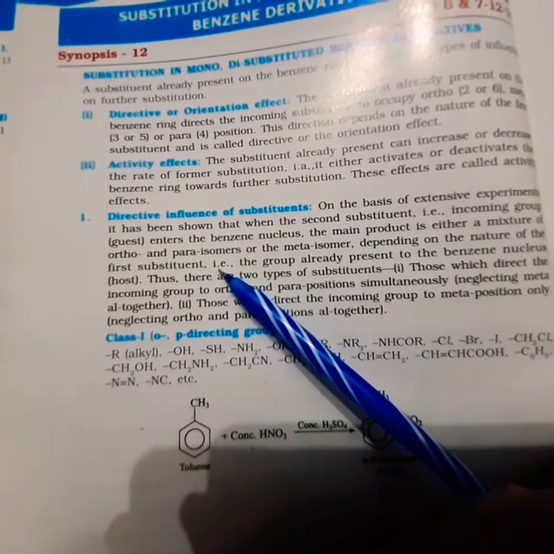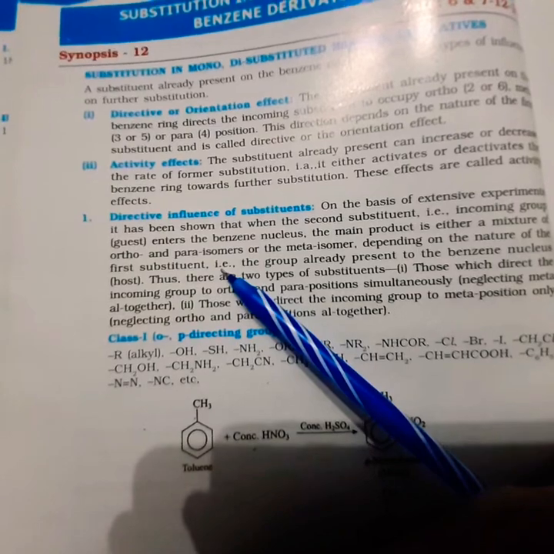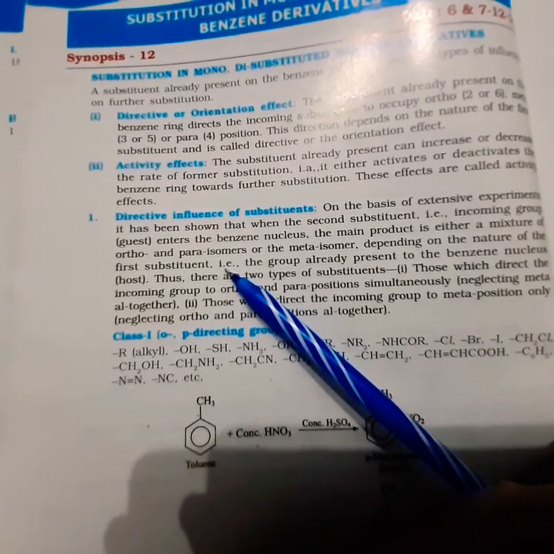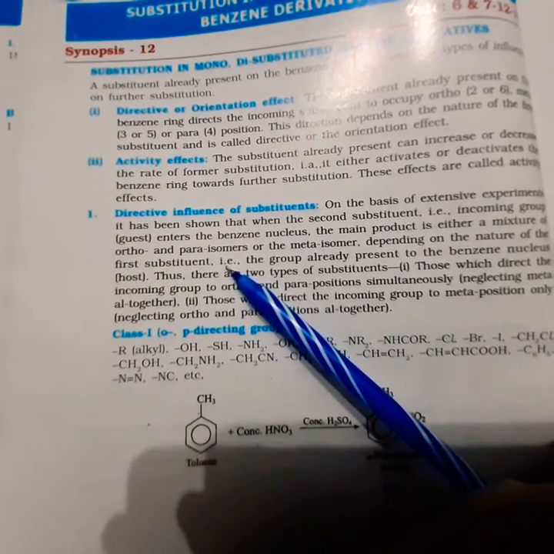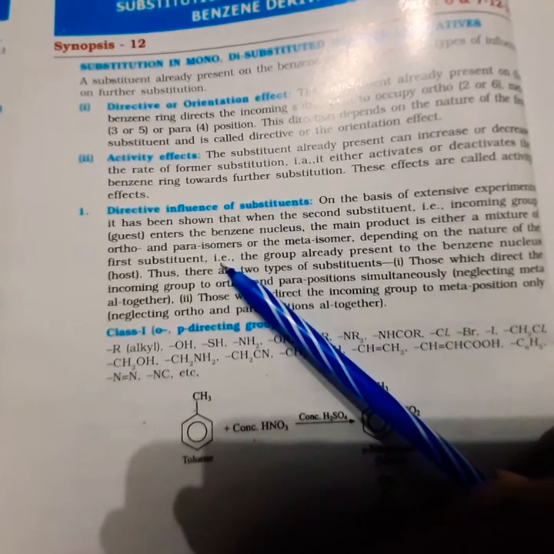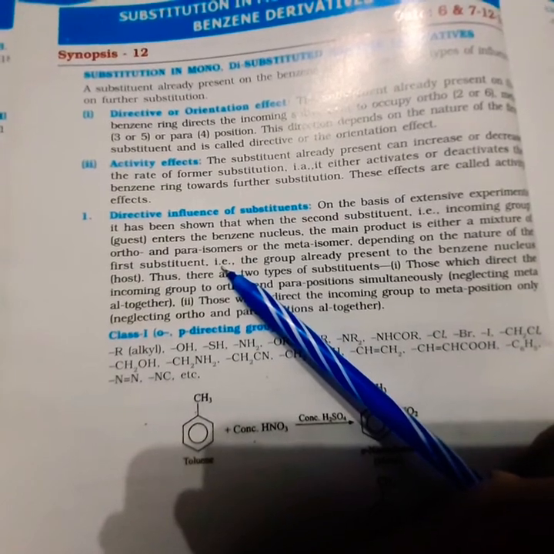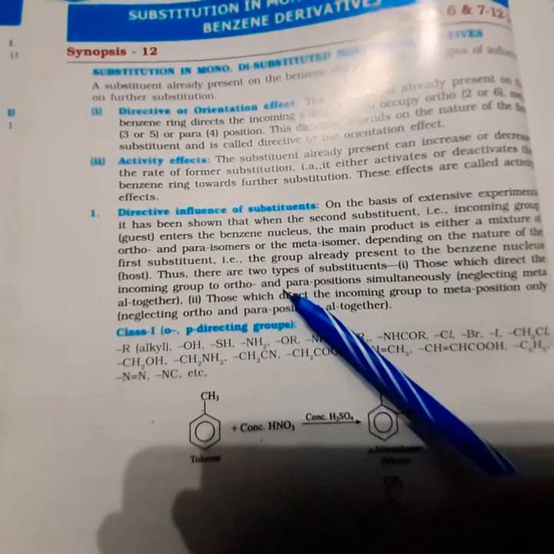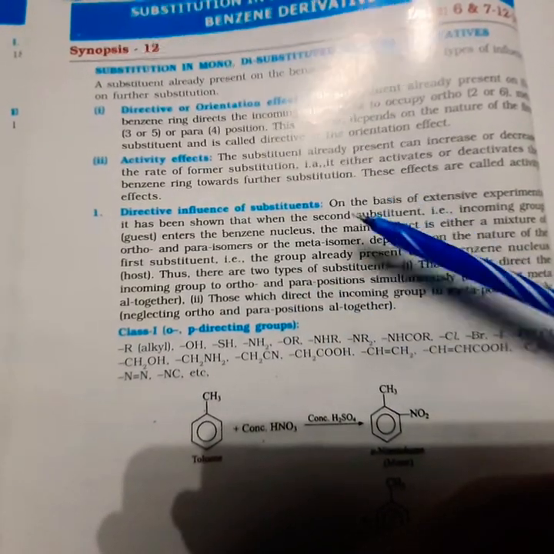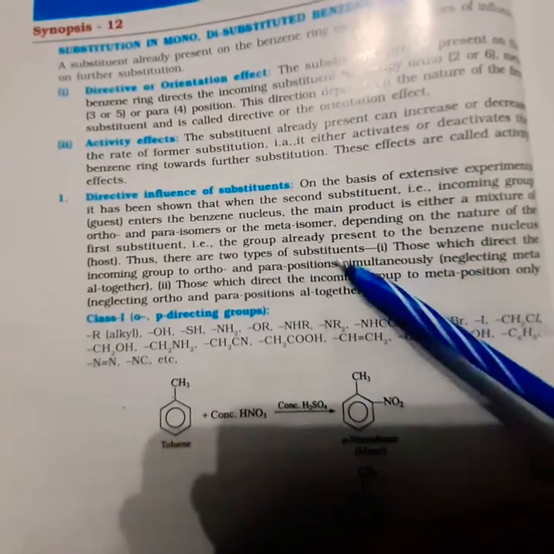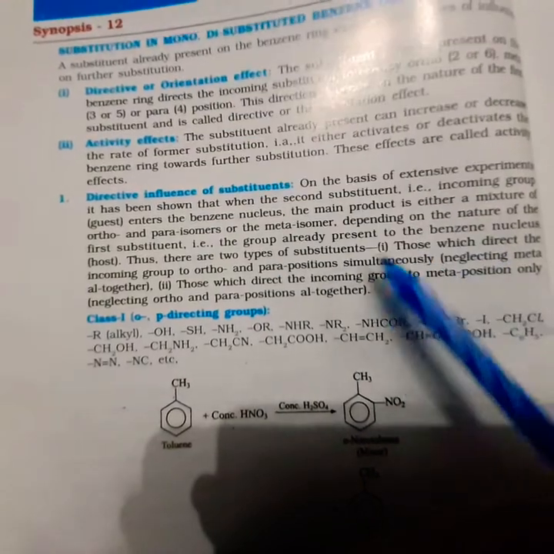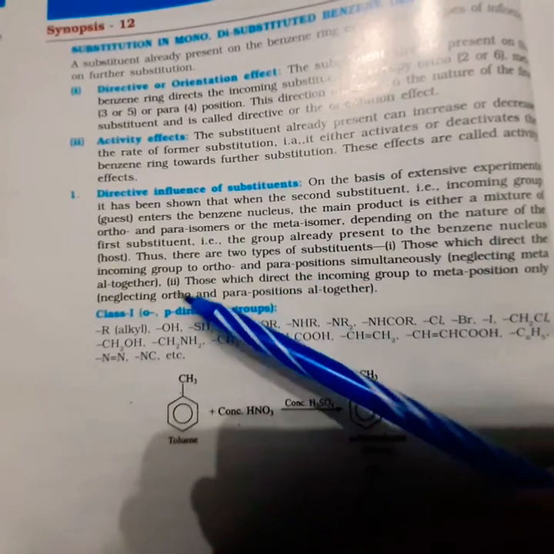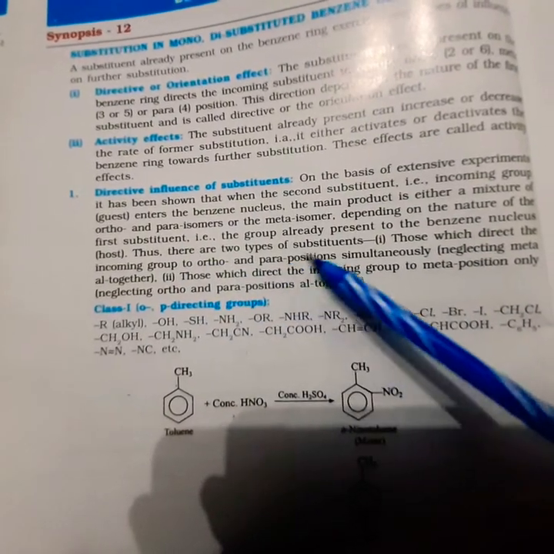The main point is that the guest may get attached either to the ortho, meta or para position, and the position where the guest gets attached depends upon the host. That is the point we have to remember. The group already present on the benzene nucleus: there are two types of substituents.